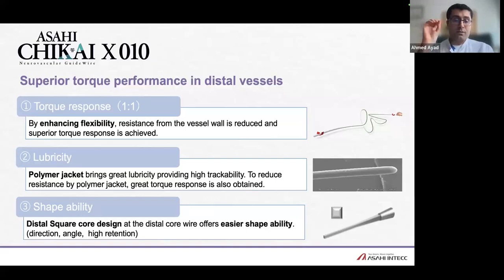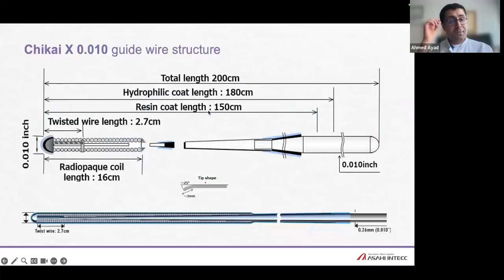So if you shape the wire, give it a good curve, it will take the curve, and it will keep that curve. And here starts the disadvantage: it keeps the curve that well. If you want to change the curve, to reshape that wire, it's usually very difficult to do that. So you have to think a lot about the shape you are giving to the wire. Otherwise, you're going to spend a lot of time playing with the wire, changing the shape. You see the wire very well, and it could be very important in case of the large fistulas.